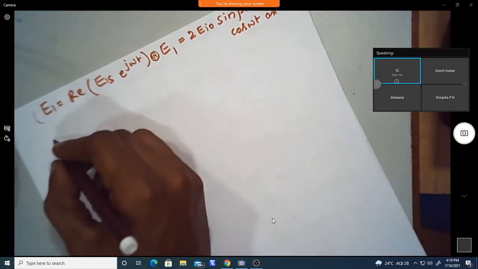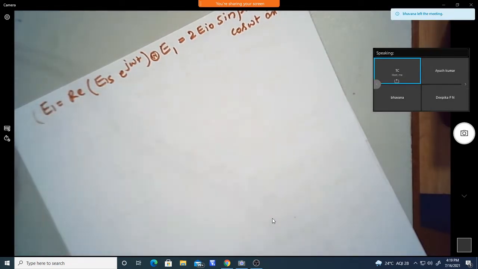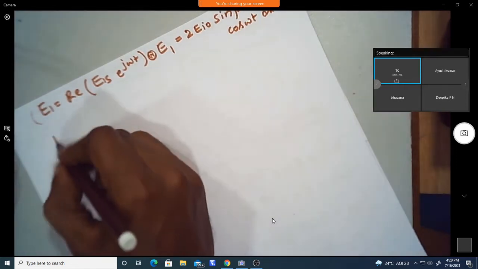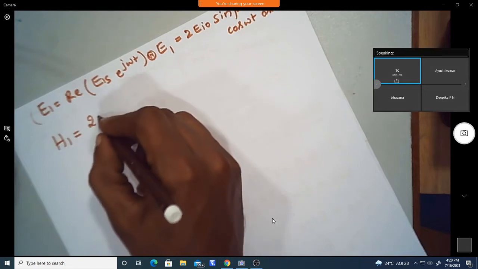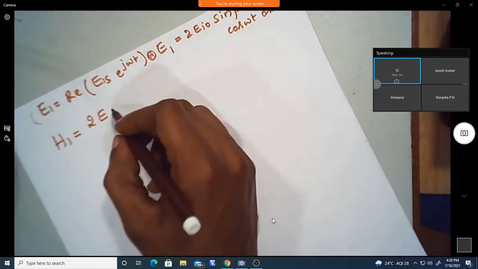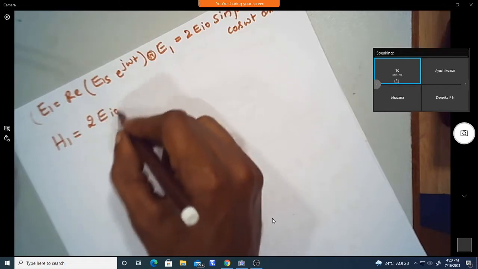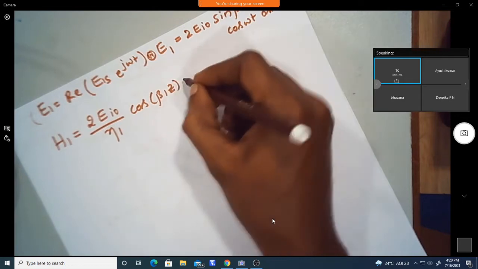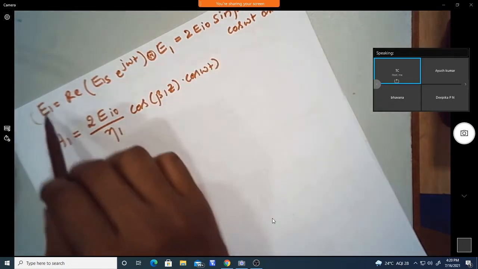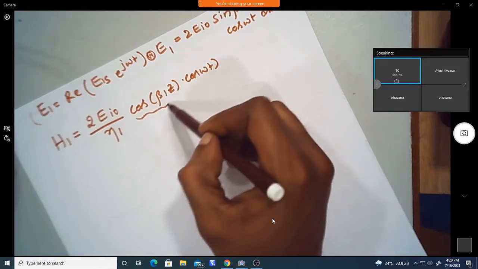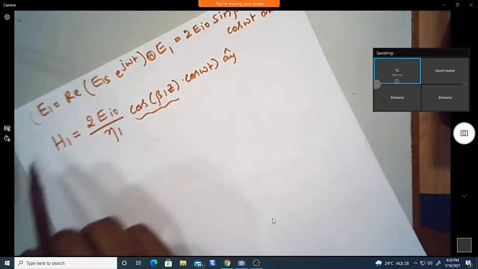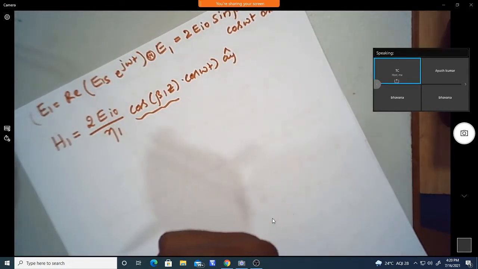Now H1 we can directly find out by using the E1 amplitude, as E1 by eta 1. That is how we are able to represent H1. So we can write H1 as 2 times EI naught, in terms of the incident voltage, divided by eta 1, into cos of beta 1 z into cos omega t, because E and H are perpendicular to each other. That's why it comes as cos of beta 1 z. That is in the direction of AY, with both E and H orthogonal to each other.